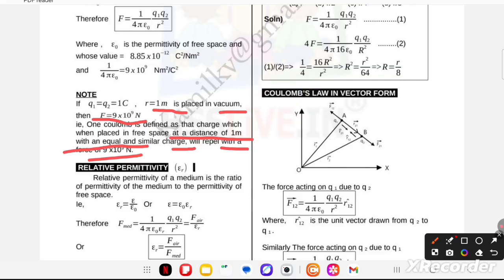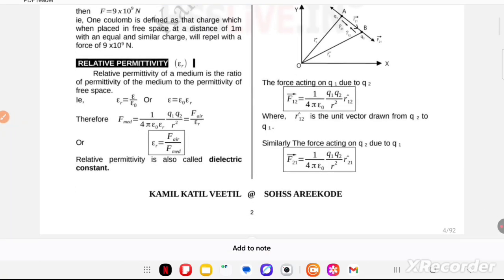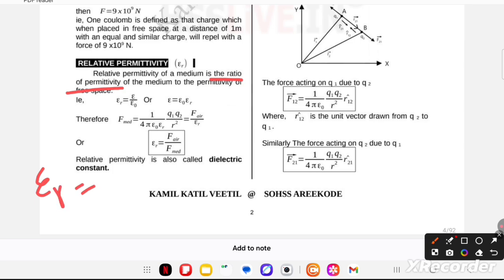So next topic, relative permittivity. What is relative permittivity? I'm going to discuss relative permittivity with you. The relative permittivity of a medium is the ratio of the permittivity of the medium to the permittivity of free space. Beta, epsilon r is equal to epsilon upon epsilon naught. Okay, and after cross multiplying we can write epsilon is equal to epsilon naught into epsilon r.